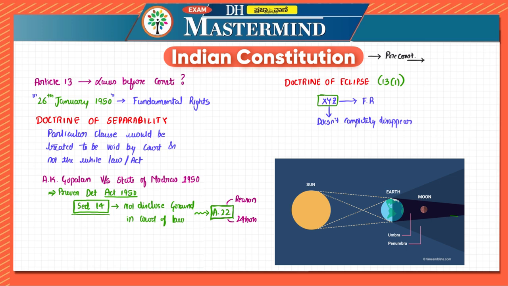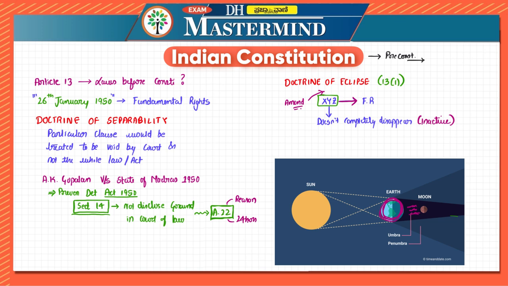So if there is a pre-constitutional law and that law is inconsistent with fundamental rights, then doctrine of eclipse says that it doesn't completely disappear. It still exists, but it becomes inactive, because in front there will be fundamental rights. So it will become inactive behind. When the conflict is resolved, the law can become active again. That is when there can be amendment or required changes which can be made. At that point of time, it will become active again.